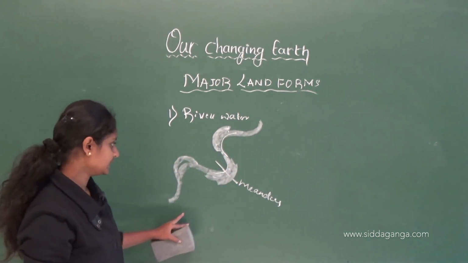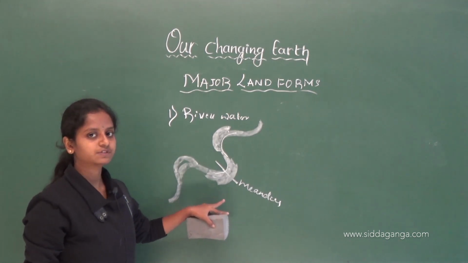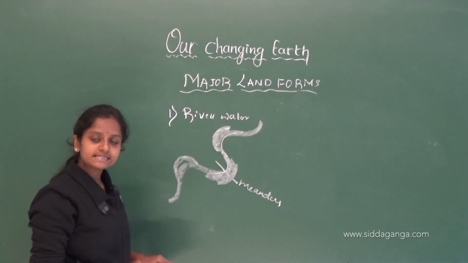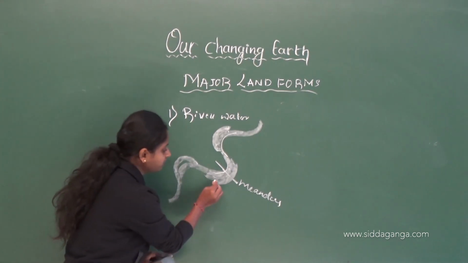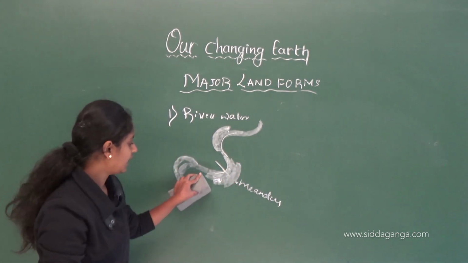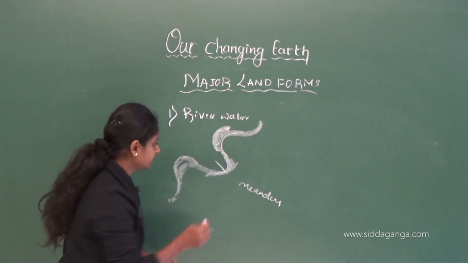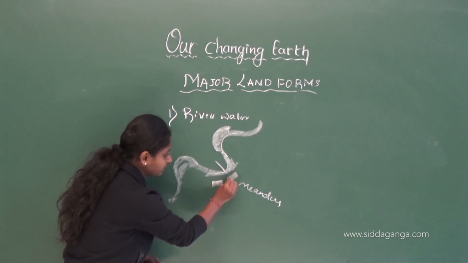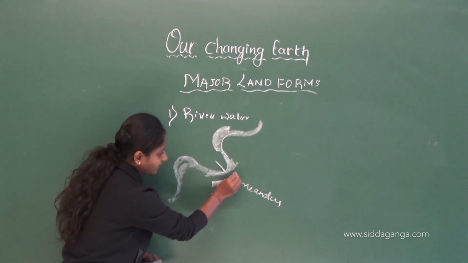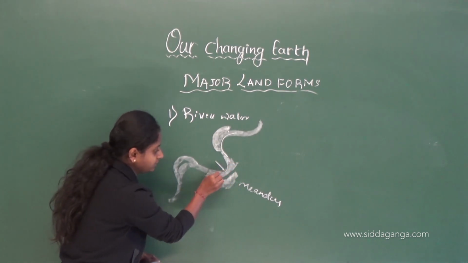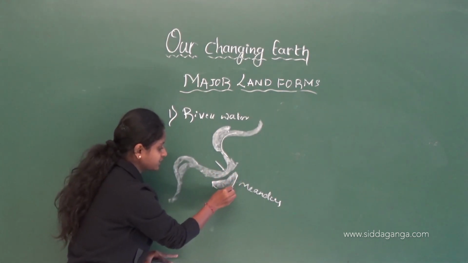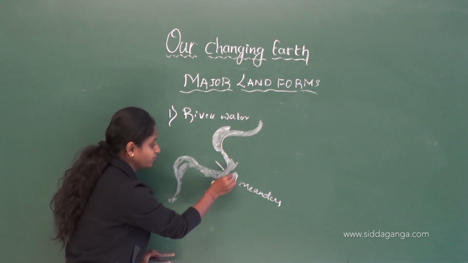Understood? It will deposit some amount of sediment on this bend, or meanders, and these sediments will come nearer. They will be like this, right? After some time they will come like this. They will come nearer, very close, and then they will leave this river, and this leads to the formation of oxbows.